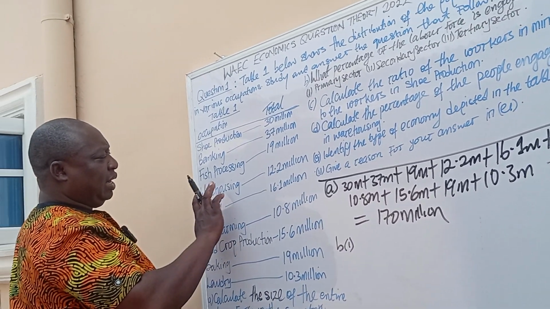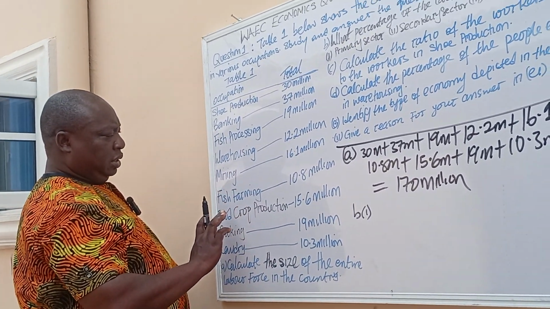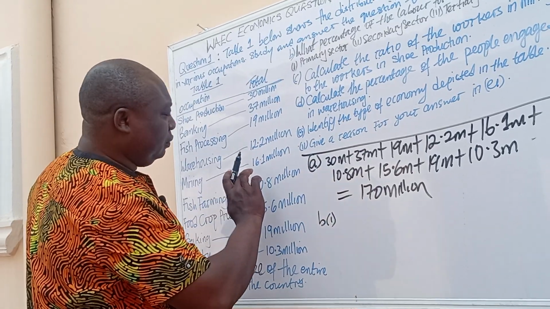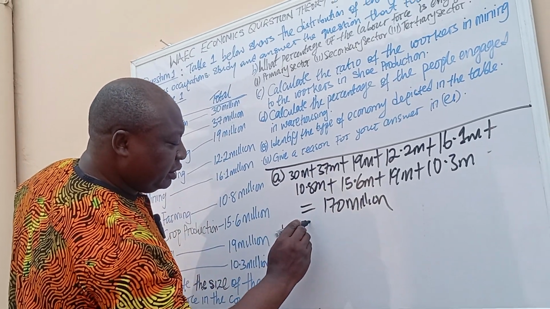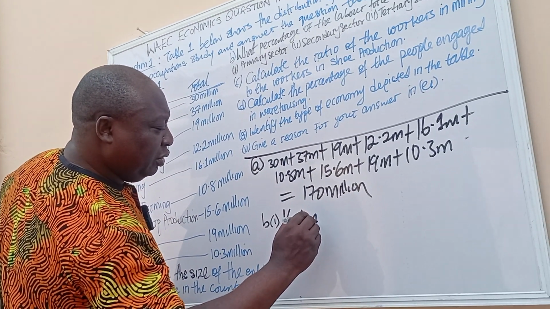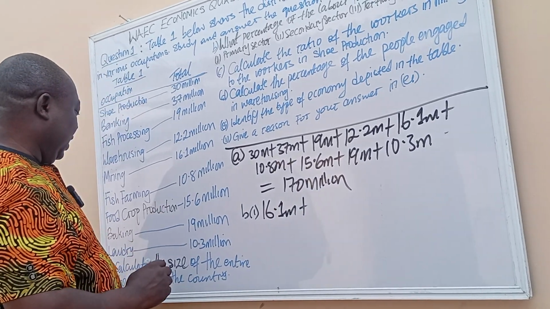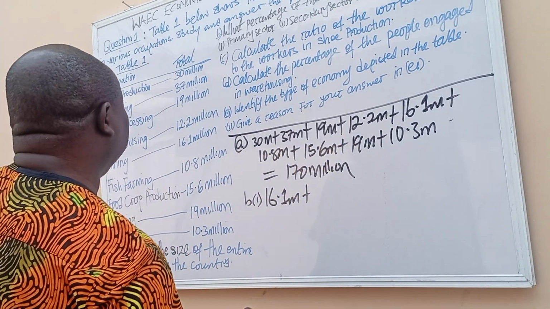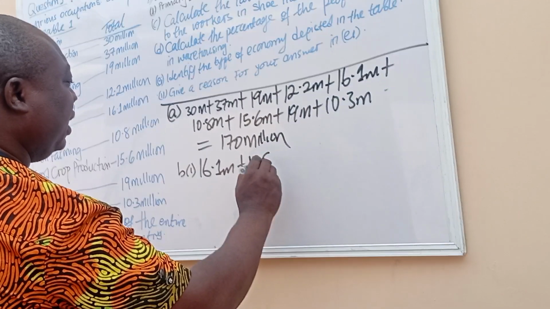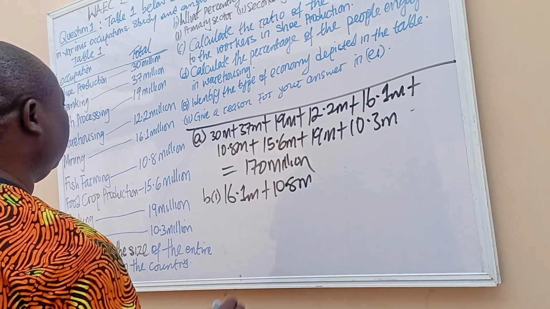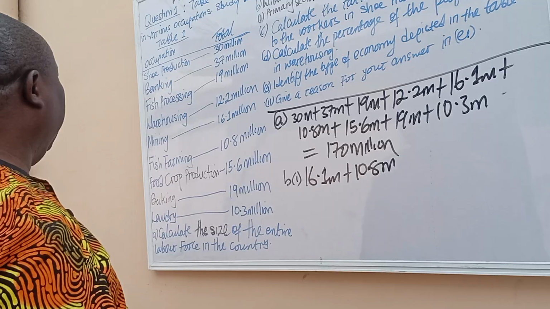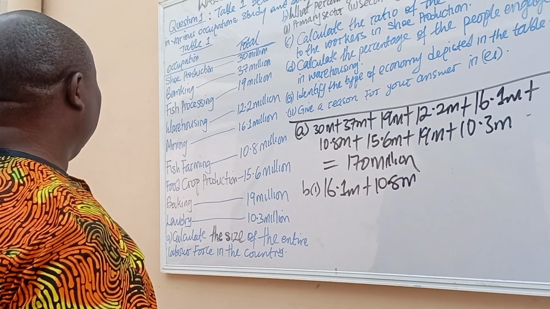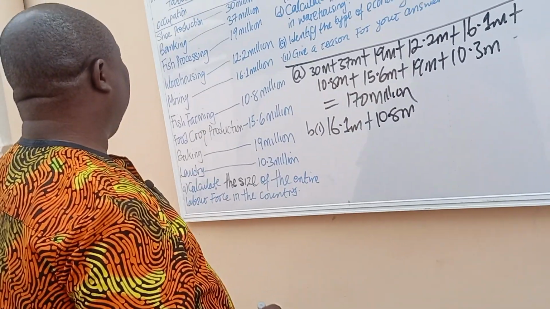Okay, so let's look at it. Mining is number 1. Mining, 16.1 million. We add fish farming. Okay, fish farming is 10.8 million. Then the next one, food crop production.